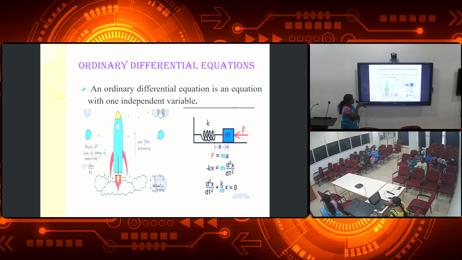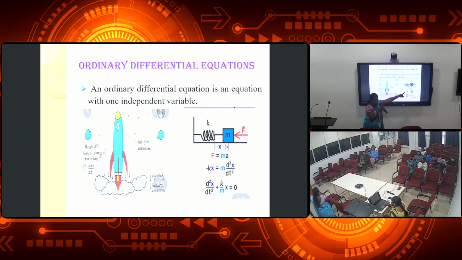An ordinary differential equation is an equation with one independent variable. Suppose there is a variable which has only one independent variable, then the equation is said to be an ordinary differential equation. You see here, it is a spacecraft moving and it depends on the equation F equal to ma.